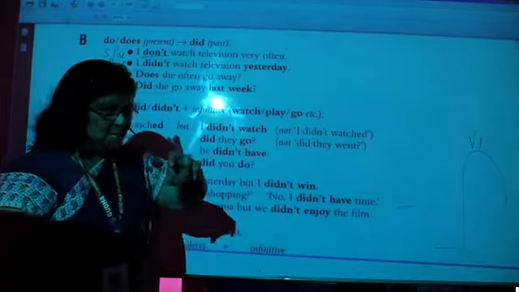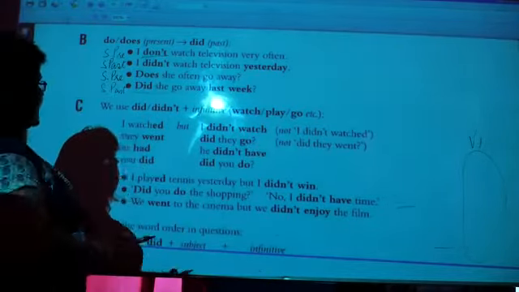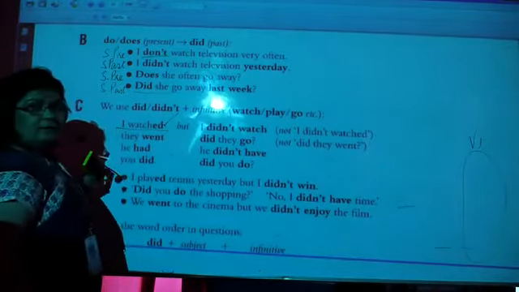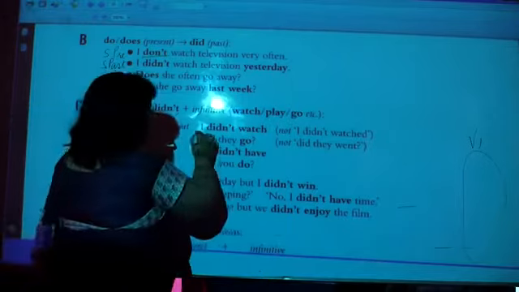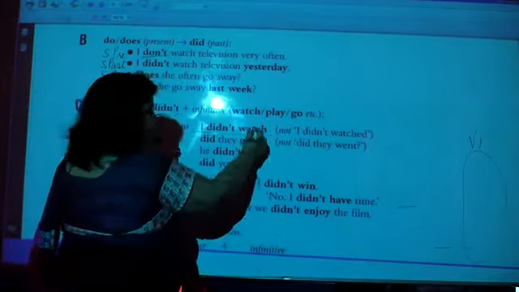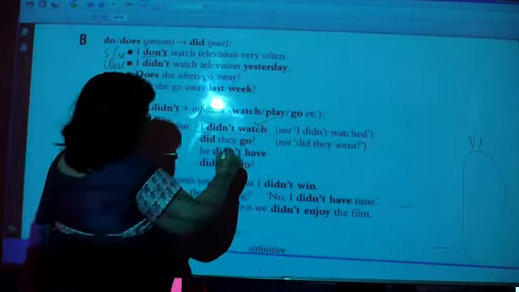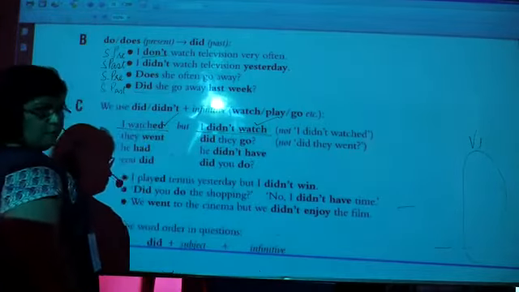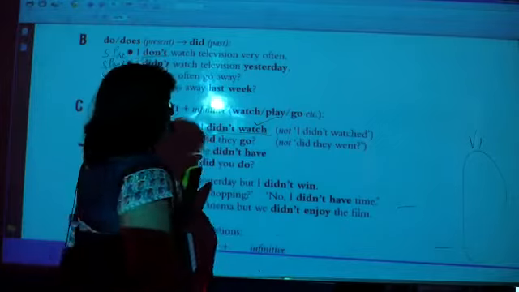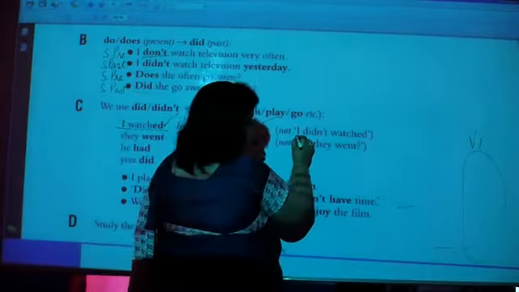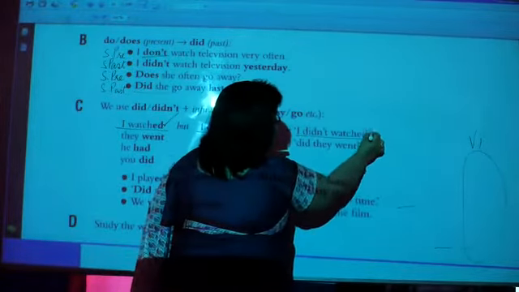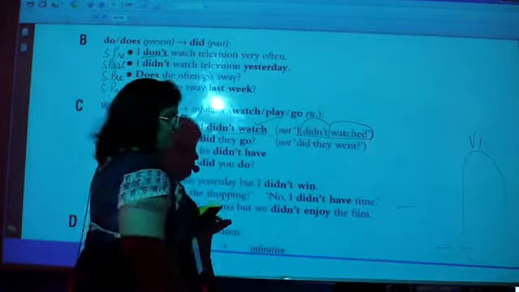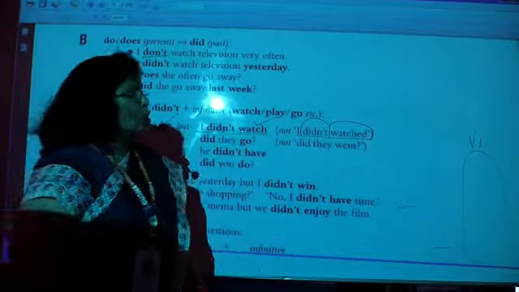They are telling the same thing which I said, that I watched is right. मैंने देखा. I didn't watch is right. मैंने नहीं देखा, because did के संग we have to use first form of verb, right? This is right. But never use V2 form with didn't. This will be wrong.